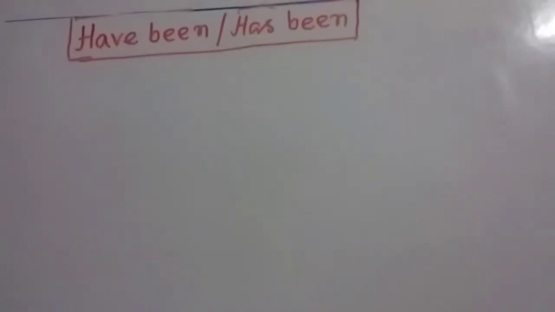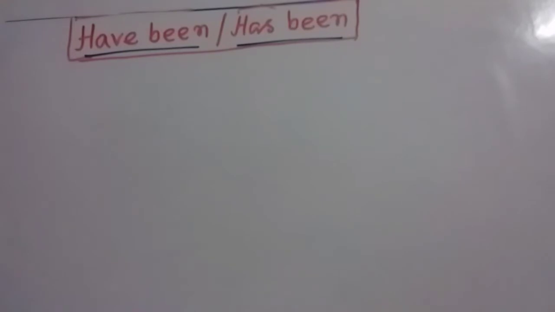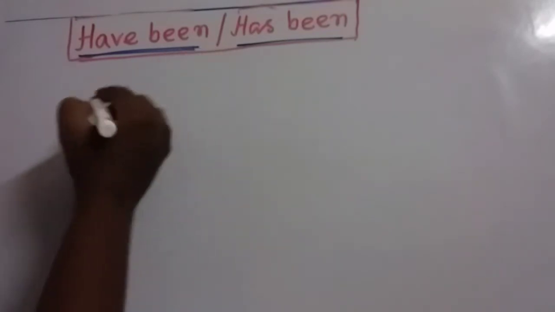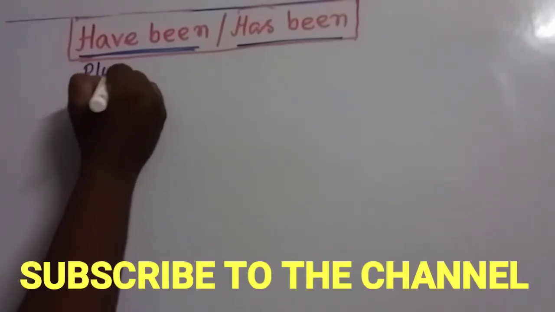Friends, today on this podcast, we are going to discuss the usage of have been and has been in English sentences. Actually, my dear friends, these types of words are used in English sentences in different ways. First of all, I should mention one thing. This term, have been, is used with plural nouns